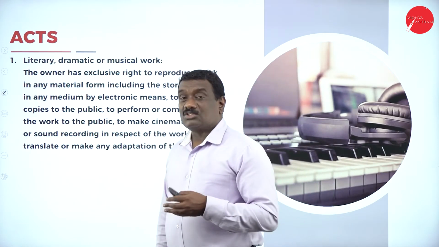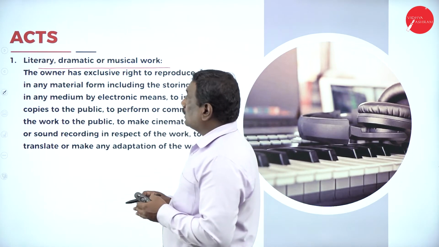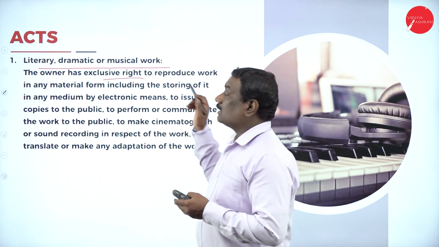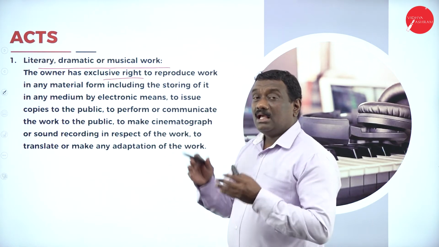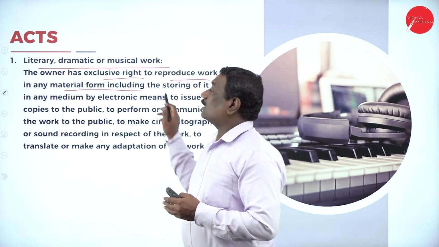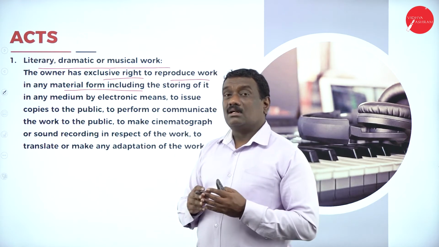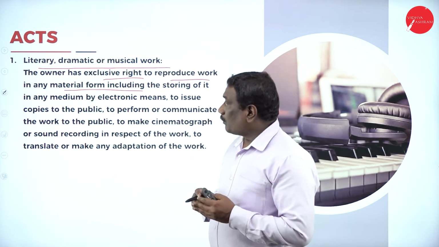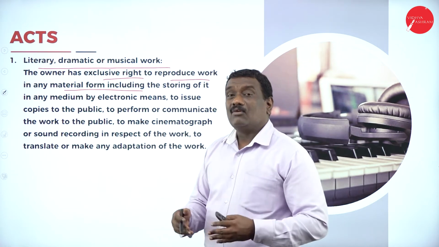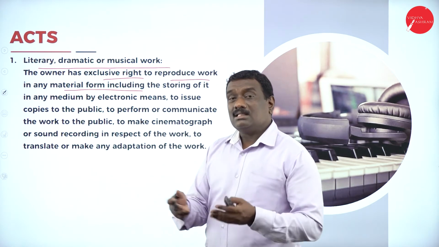Now let us see which are these acts. We have two acts. First is literary, dramatic or musical work. Under this, the owner has the exclusive right to reproduce the work in any material form. For example, he is printing a book; he can publish it and reprint it in the coming years.